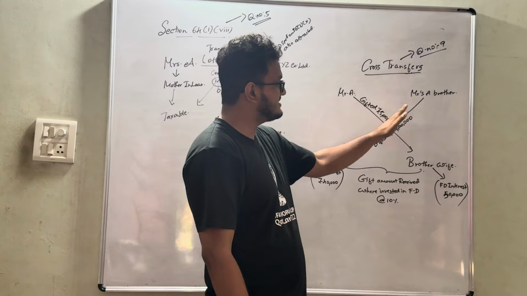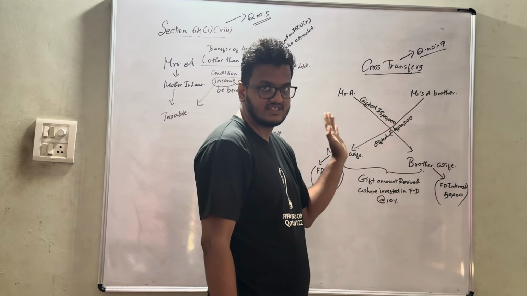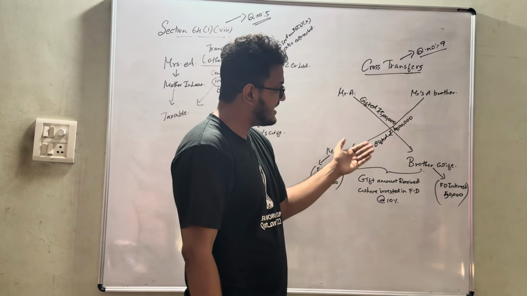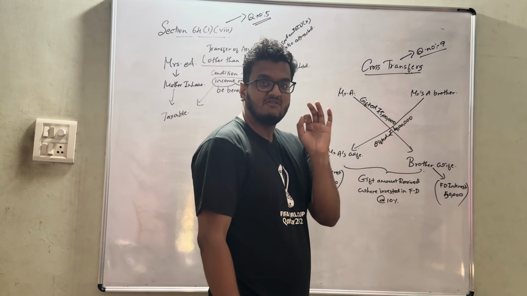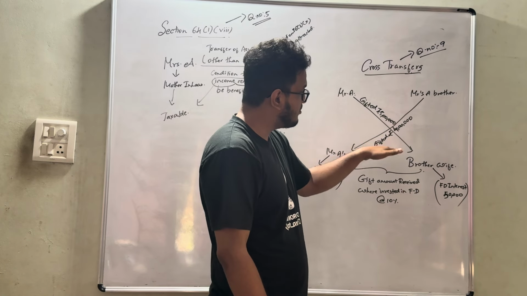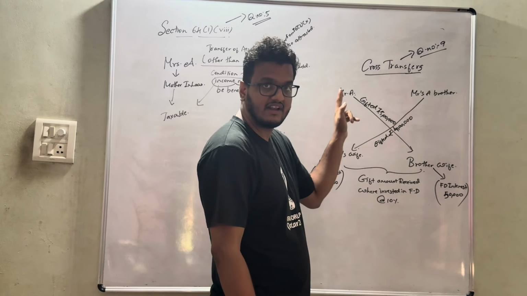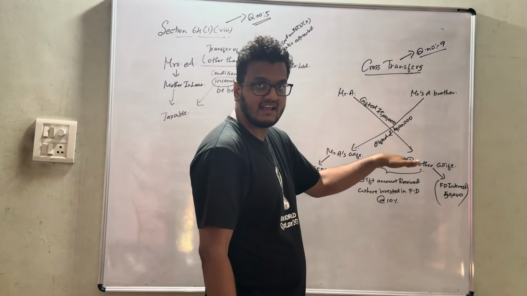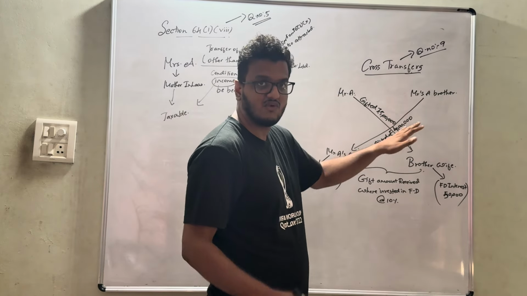Since there has been a transfer between relatives, the amount liable for tax will be the common amount. In both cases, 4 lakh is common, between 4 lakh and 5 lakh. Whatever the lower amount is, that is 4 lakh, is common.